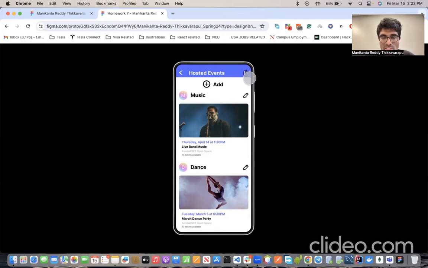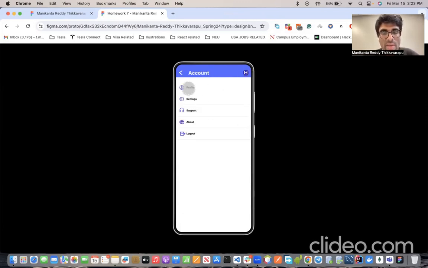So over here, if you see, there's an H icon which showcases that you are a host, because the same person can be both host and booker. So just to distinguish that, we are mentioning H over here. If you just click on this one, you're gonna navigate to the account screen, where you will have profile settings, support, about, and logout, and so on.